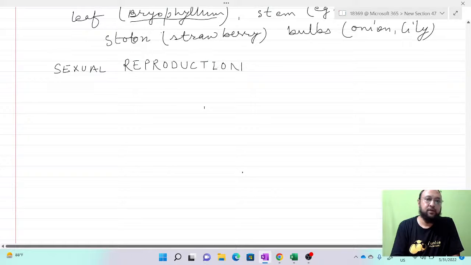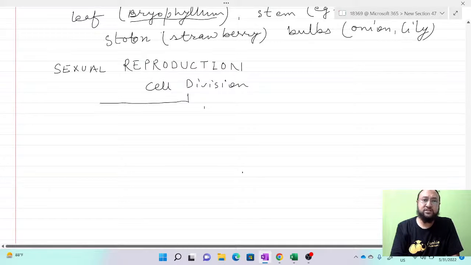Before we start with this, we must know that there are two types of cell division. Knowing this is very important for understanding sexual reproduction and the formation of gametes, because there is fusion of male and female gametes. Cell division is of two types: one is mitosis, and another is meiosis.